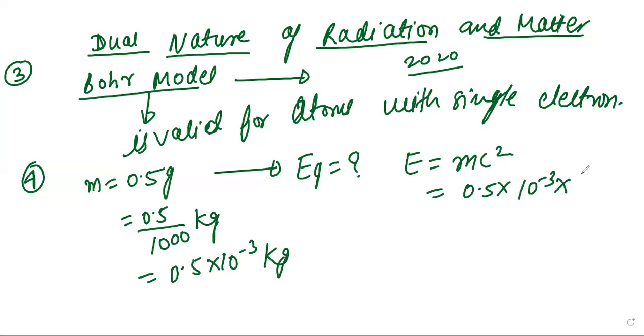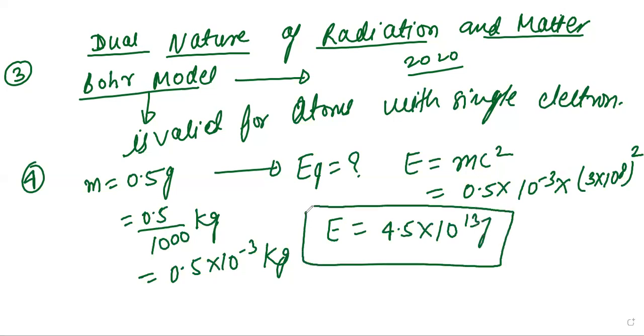And c is the speed of light, so it is 3 into 10 raised to 8, whole square. So E will be equal to 4.5 into 10 raised to 13 joule. This will be the energy associated with this mass. This was asked in 2020, second phase. So write about it. See the next numerical, the fifth one.